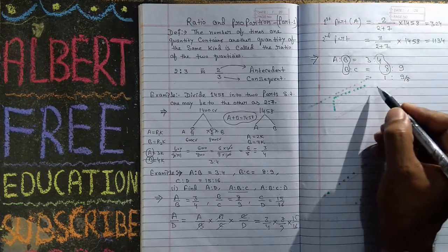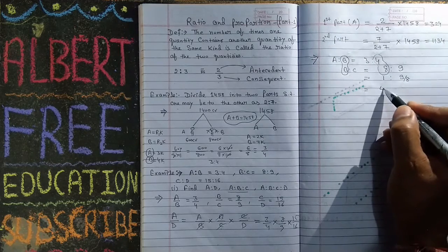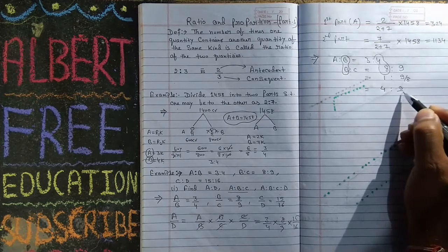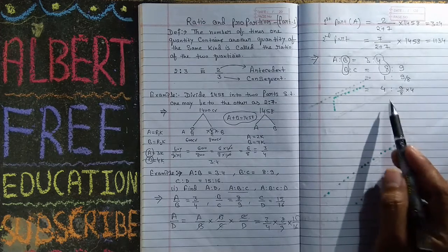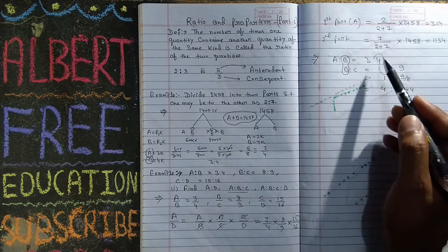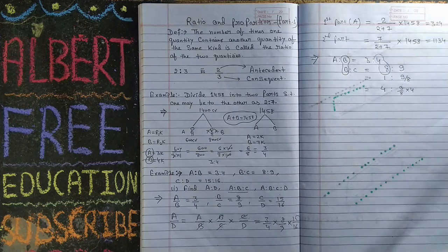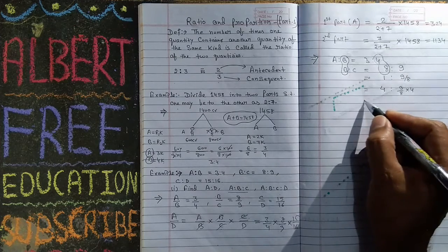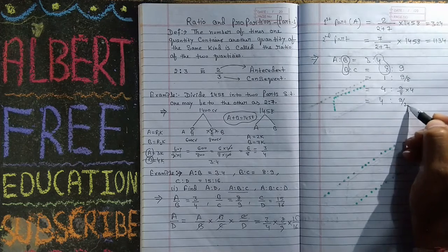Next we have multiplied both here and here by 4. So this is 9 upon 8 into 4. Now you can think this is 3 ratio 4 and this is also 4 ratio something. So this value and this value both are same because here is B and here is also B. In this condition your value is 4 ratio 9 upon 2.